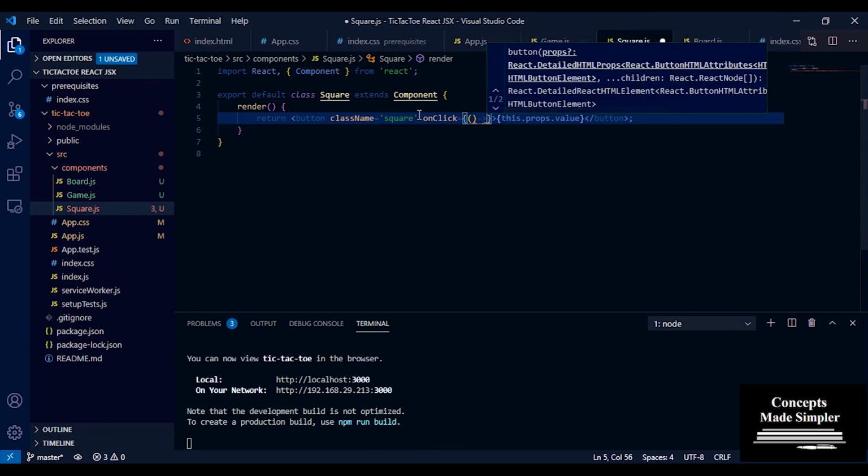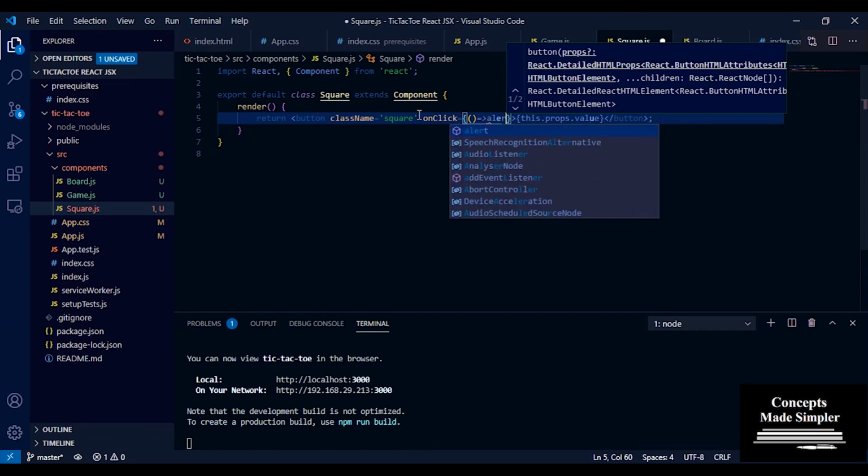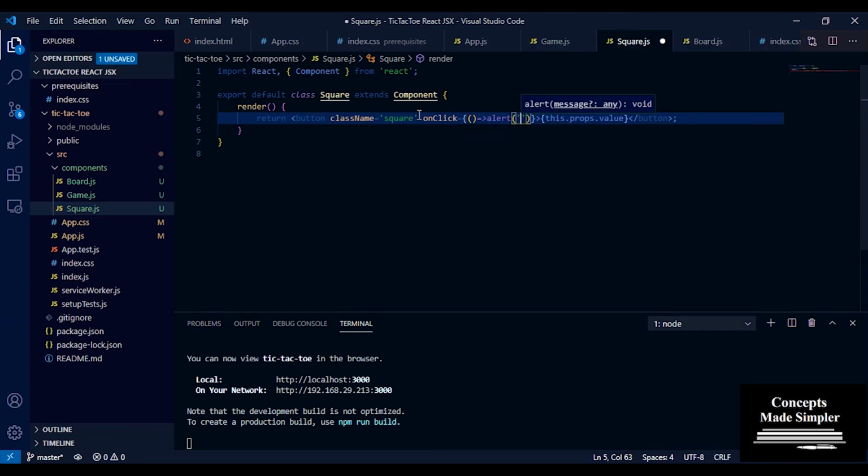So this is JavaScript ES6 functionality, where you can define your functions by giving an empty parenthesis, an arrow, and then what you want to return from that function. So I want to return an alert that says clicked.